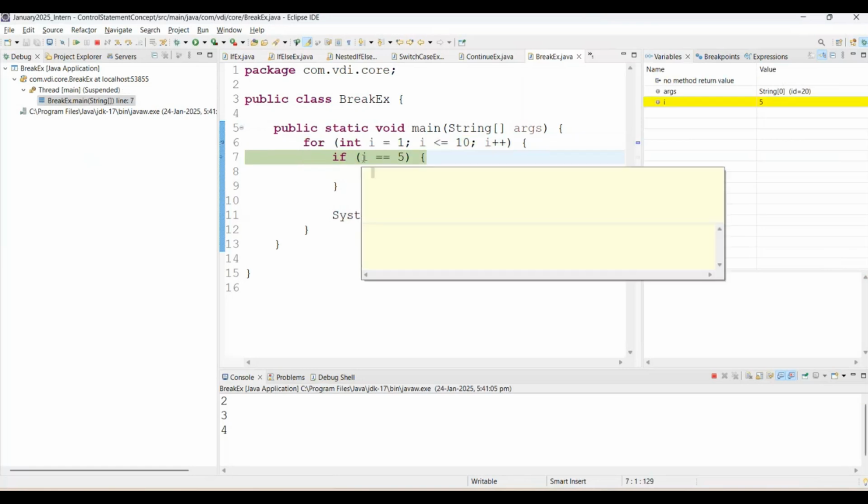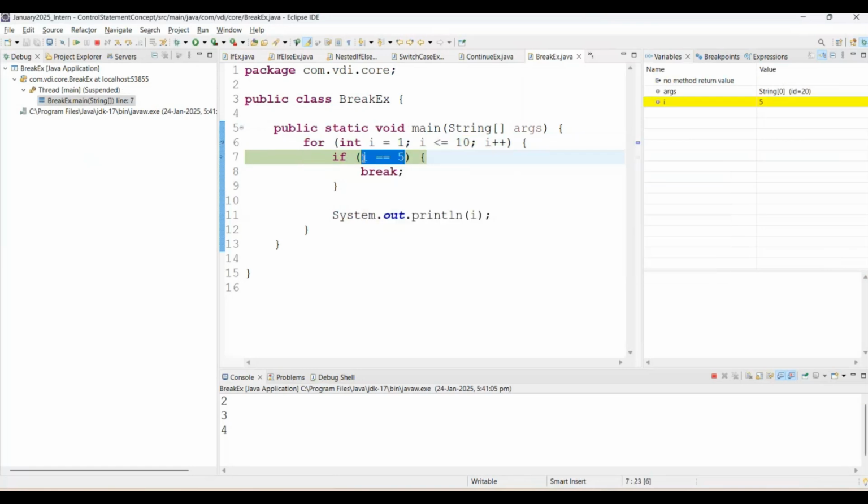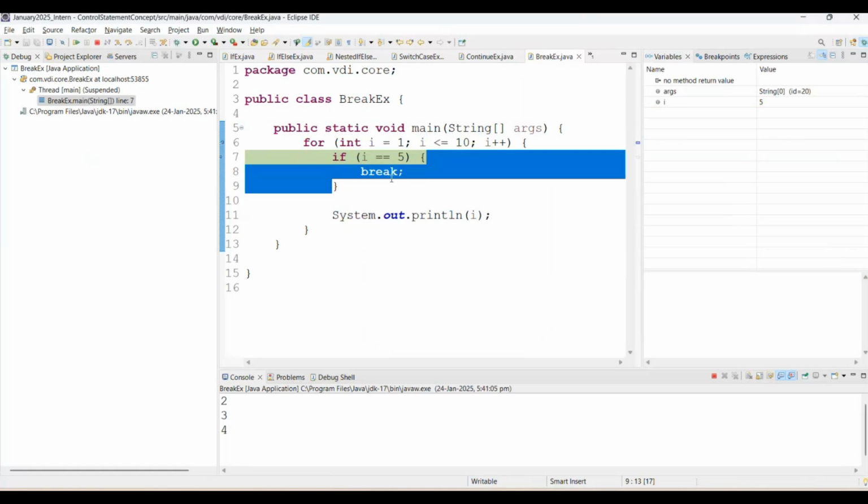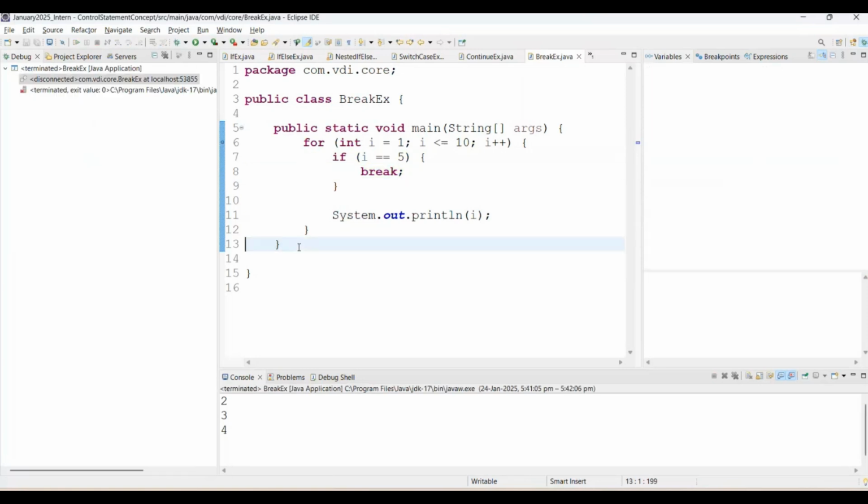Now i value is 5 because of the increment, right? Then Control Shift I, this is true. And once it's true, it will come inside that if, and there the break is available. Then, see function F6, it will break the action of our entire for loop only and directly jump to line number 13, function F6. See, that's why you are not able to see 5 as well, and here you are able to see the output as 1, 2, 3, 4.